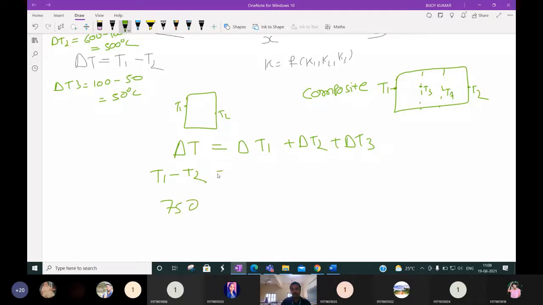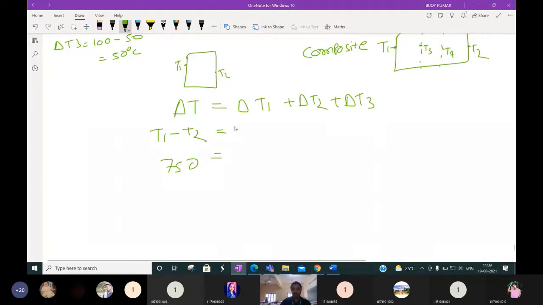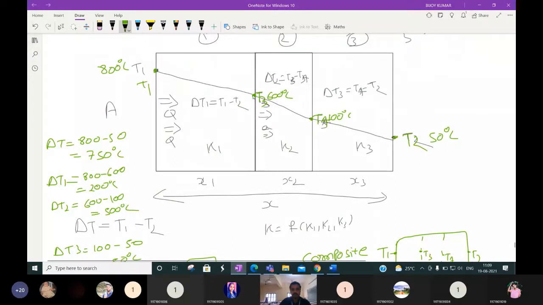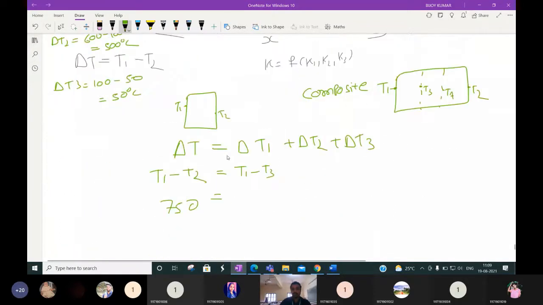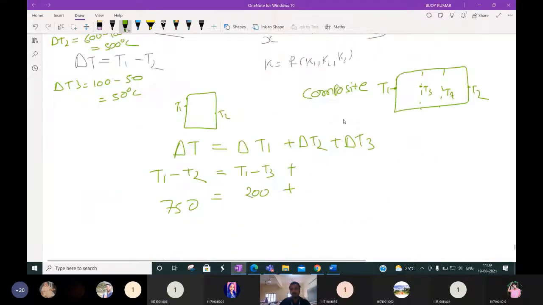750 is equal to delta T1. Delta T1 means the temperature difference in wall 1. It is T1 minus T3. In the example, it is 200 degrees centigrade. Plus delta T2, the temperature difference in wall 2. In wall 2, how much is it? T3 minus T4, or 600 minus 100, is equal to 500.